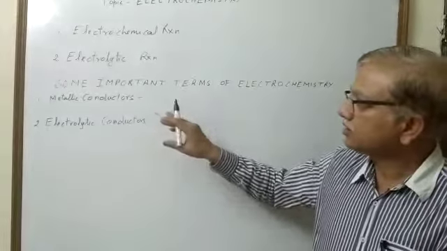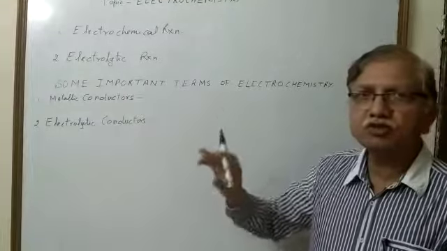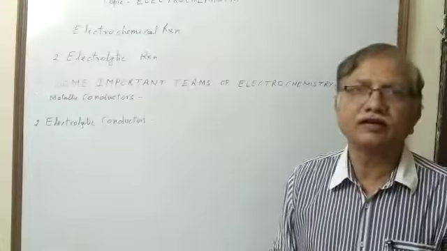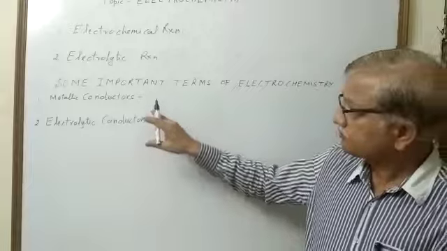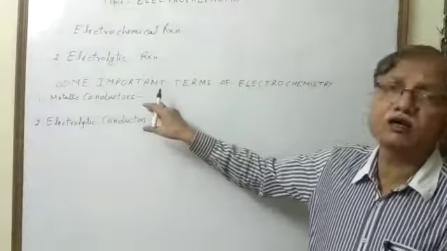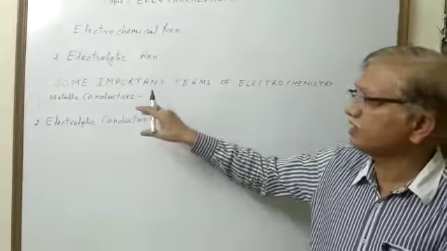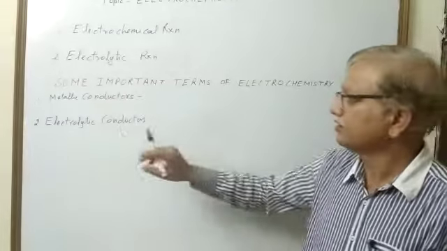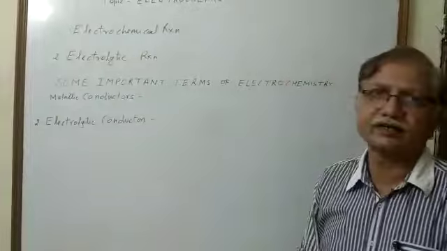The most important and best metallic conductor is silver metal. All other metals are also good metallic conductors, but among the metallic conductors, silver is the most important. Now second is electrolytic conductor.